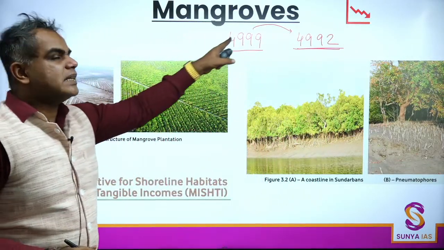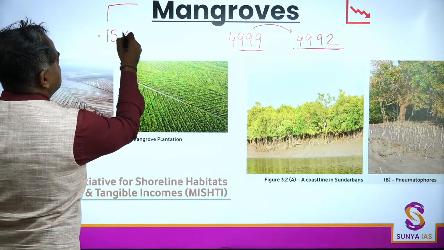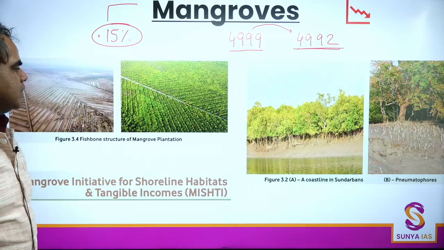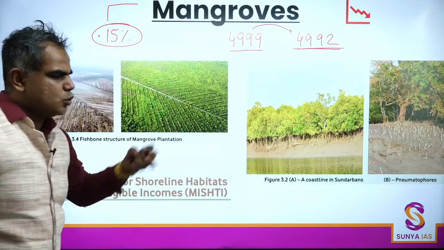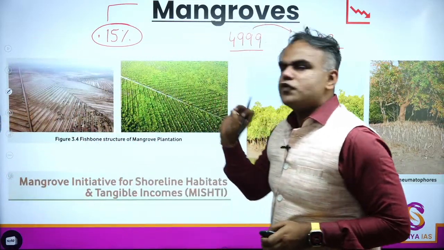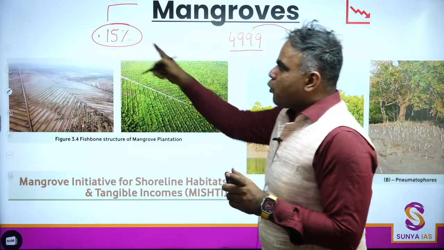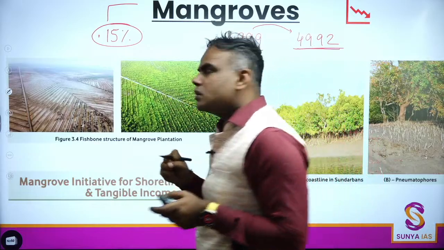Okay, so overall there is a decline. Mangroves cover 0.15% of India's geographical area. So whatever is mentioned in the report related to mangroves, we will quickly summarize in 2-3 minutes. Now look, mangroves are salt tolerant plants, halophytes. 0.15% of India's geographical area is covered by mangroves.